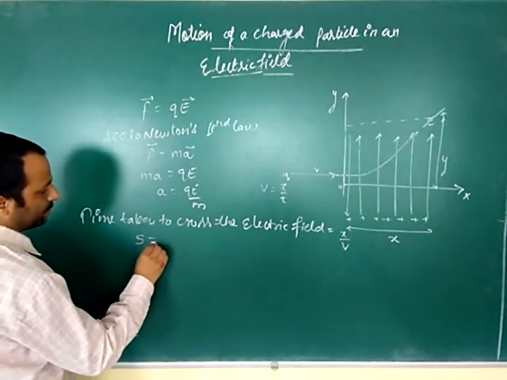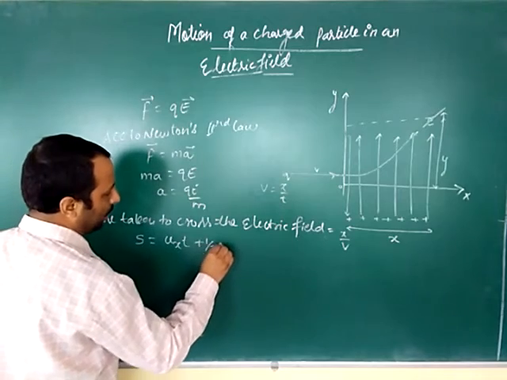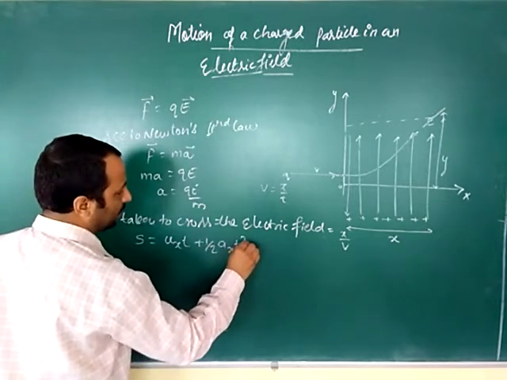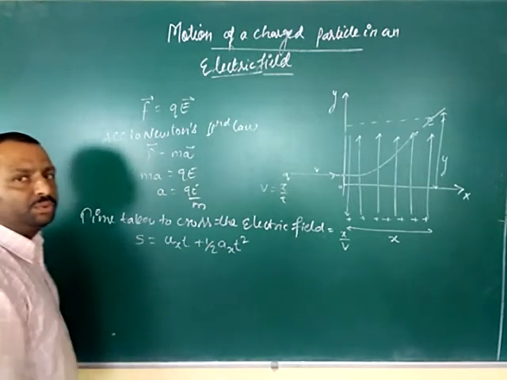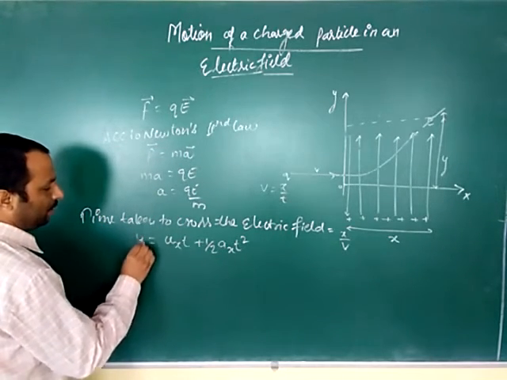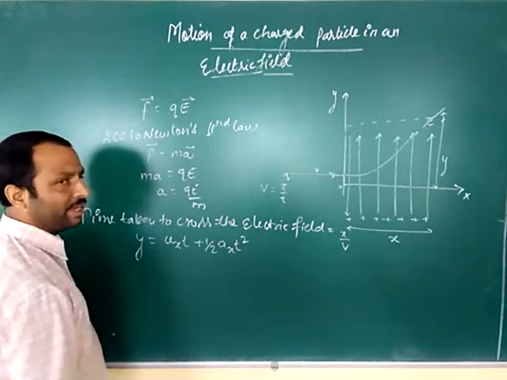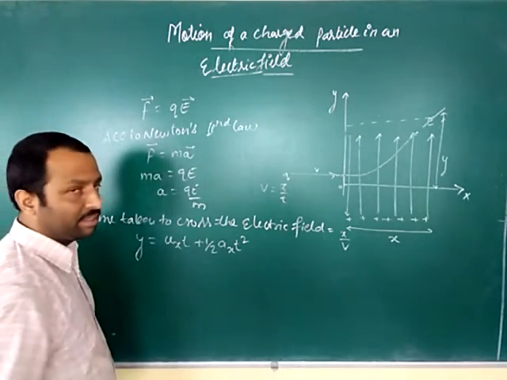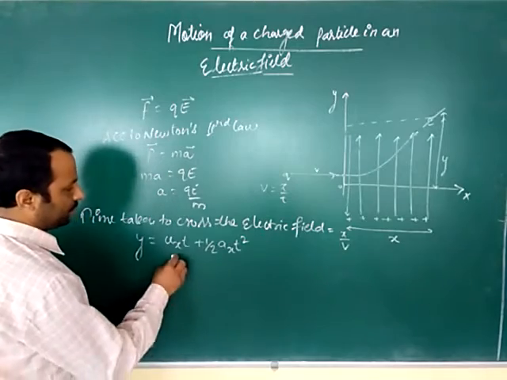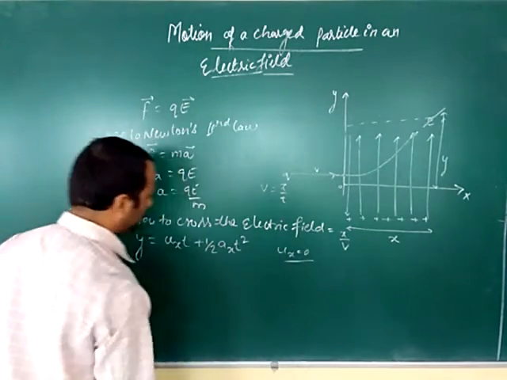We know that s is equal to ut plus half at square. So the distance traveled is along the y direction. u is the initial velocity and a is the acceleration along this axis. Let us suppose the initial velocity is 0.